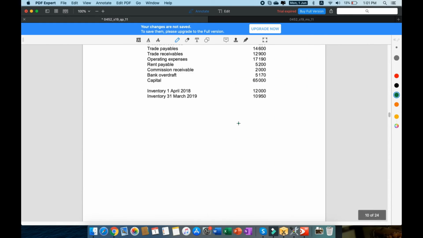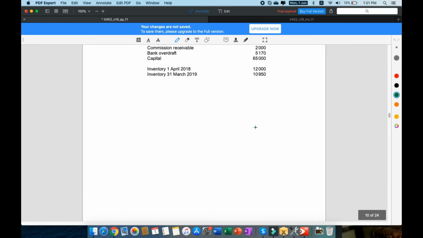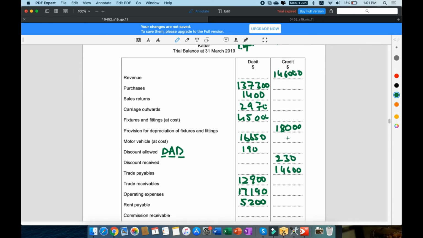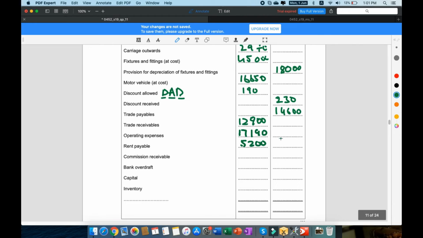Rent payable, another expense, that is going to be a debit as well. Commission receivable. Receivable, so it's an income. Incomes are credit. Revenue or income is a credit, so that is going to be 2,000 credit.